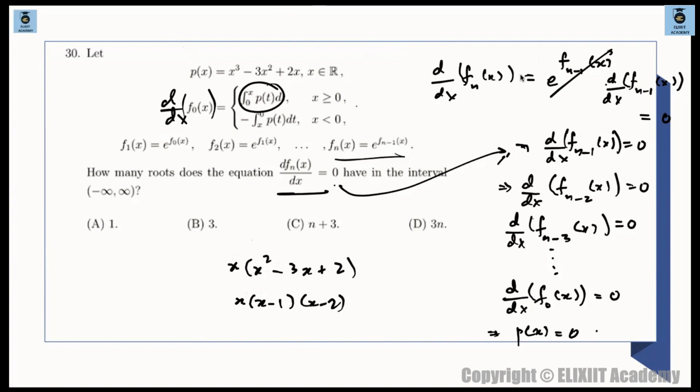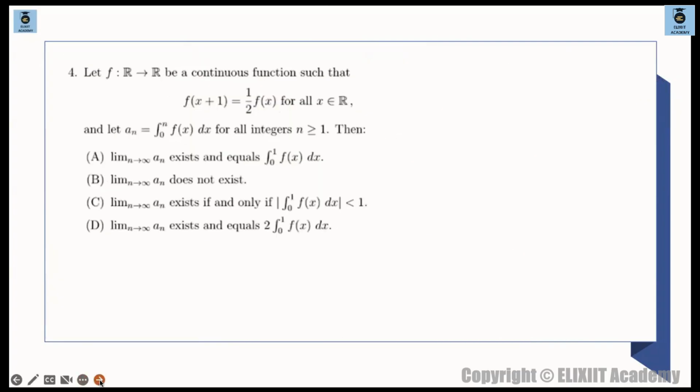बोल रहा है कि how many, क्या question क्या है? How many roots does this have in this interval minus infinity to infinity? So how many roots are there? X is equal to 0, 1 and 2. So all total 3 roots are there. Acha, come down to this one.